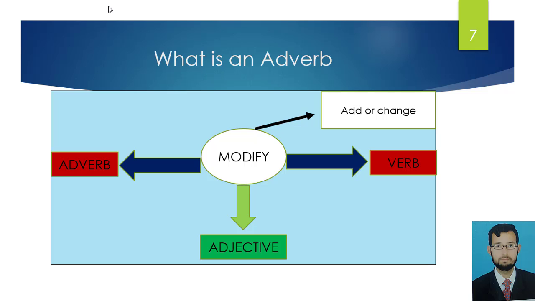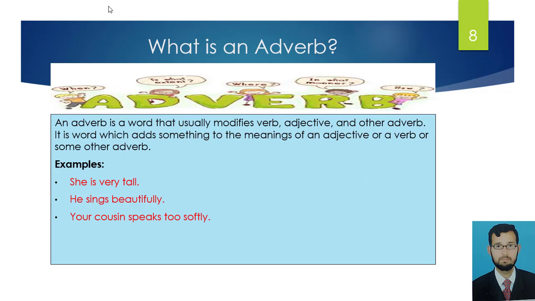Adverb is a word that modifies a verb, adjective or adverb in any sentence. What does modify mean here? It means it adds or changes the meaning of verb, adjective or adverb in any sentence. An adverb is a word that usually modifies verb, adjective and another adverb. It is a word which adds something to the meaning of an adjective or a verb or some other adverb.